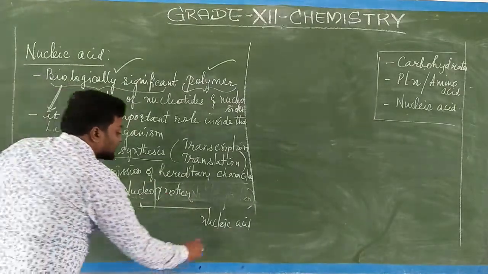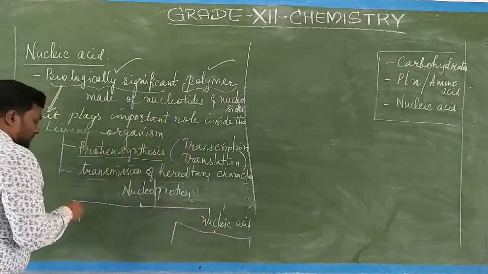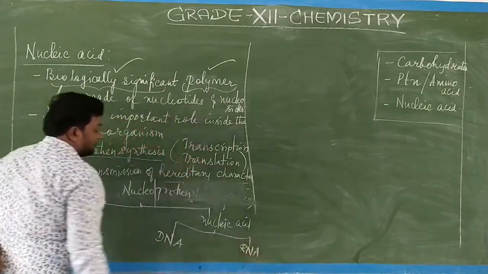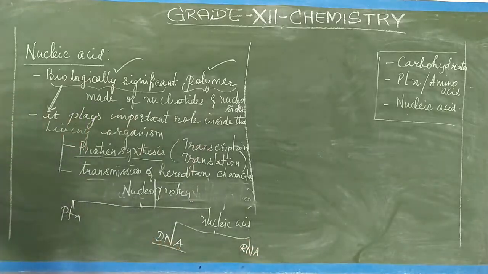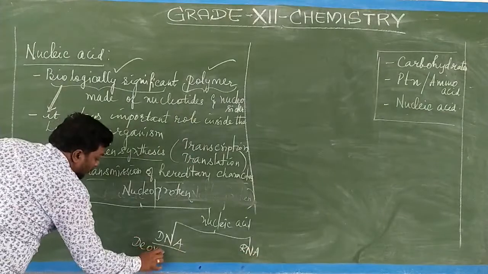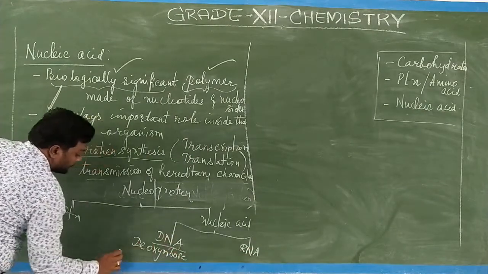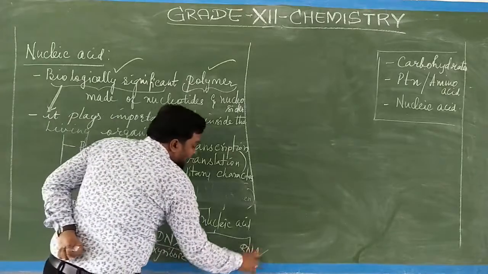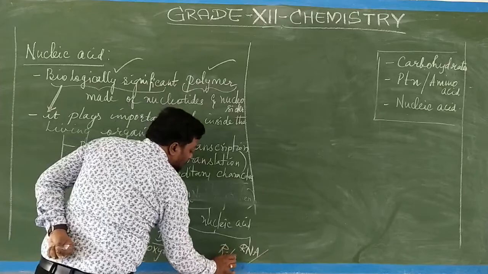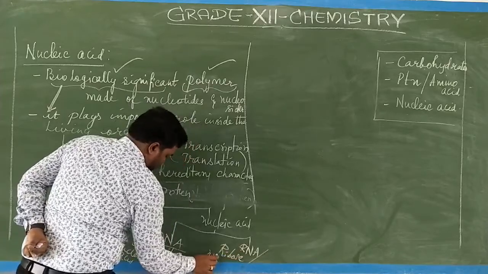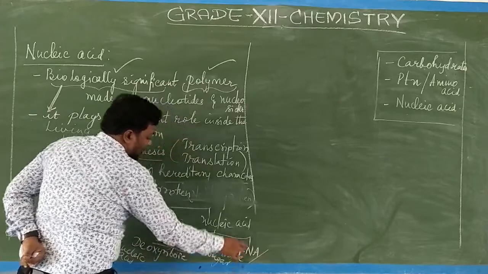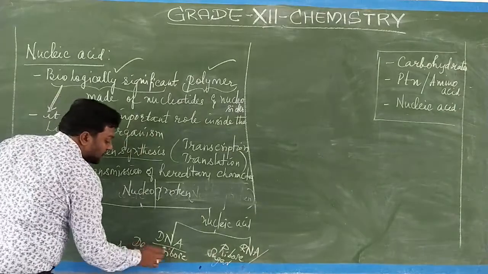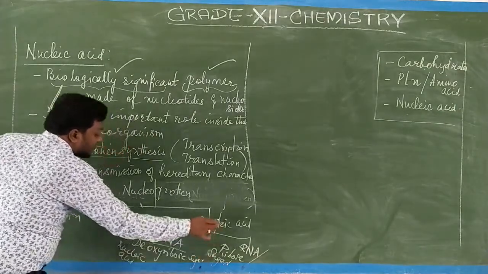Now this nucleic acid comprises DNA, and the other one is called RNA. When you take this DNA, it is called deoxyribose nucleic acid, and RNA is ribose nucleic acid, made up of ribose sugar. DNA is made up of deoxyribose sugar.